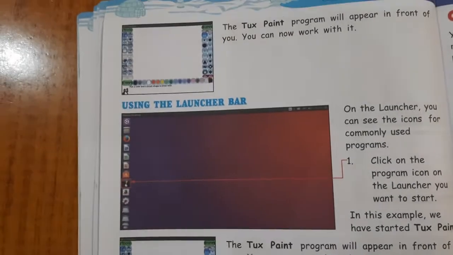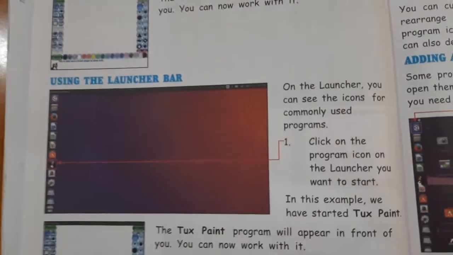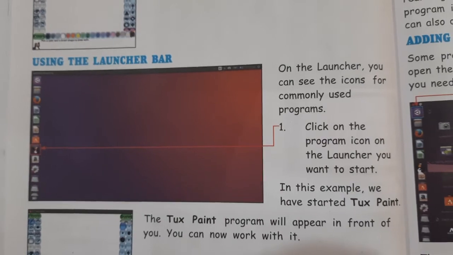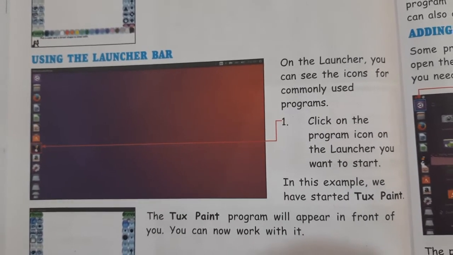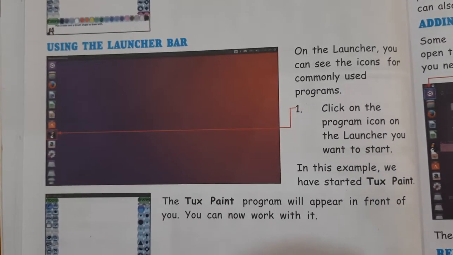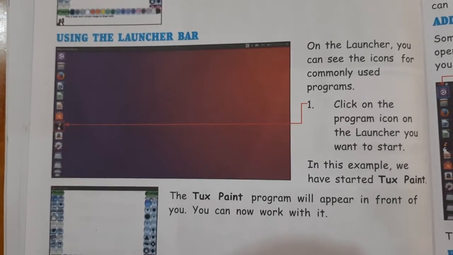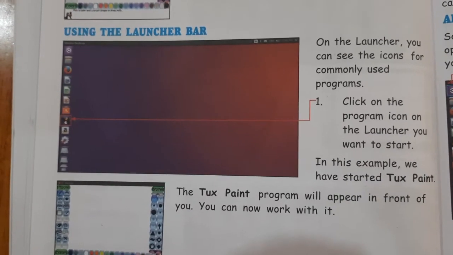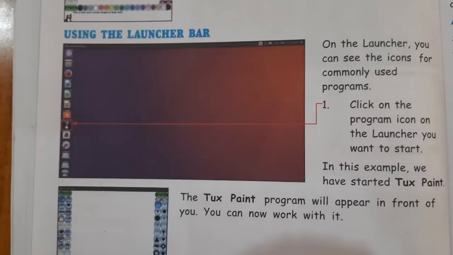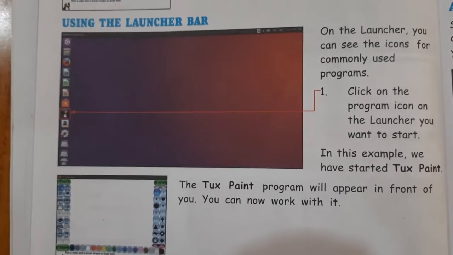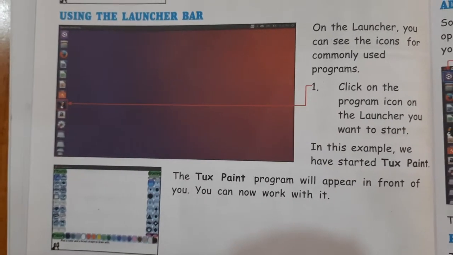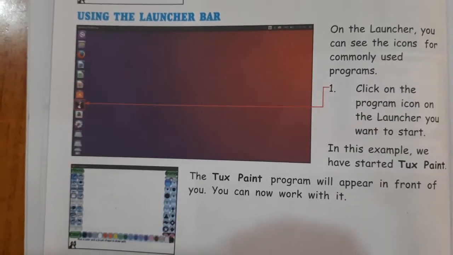Now the third is using the launcher bar. On the launcher you can see the icons for commonly used programs, the programs which you are using nowadays. Normally, the programs that you use very frequently you can put on the launcher. Click on the program icon on the launcher you want to start.